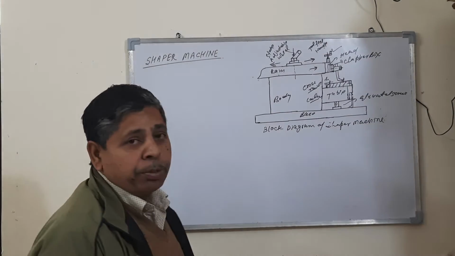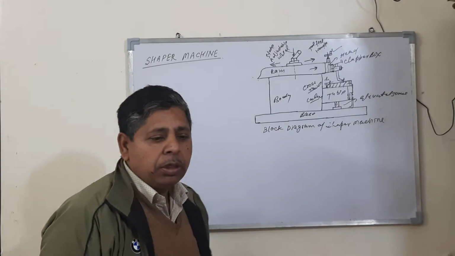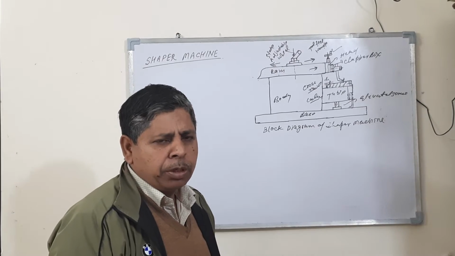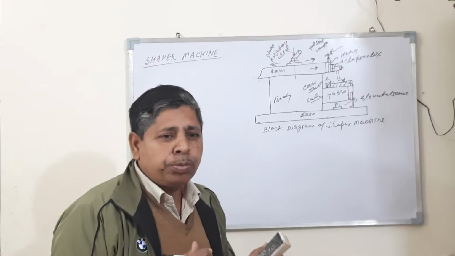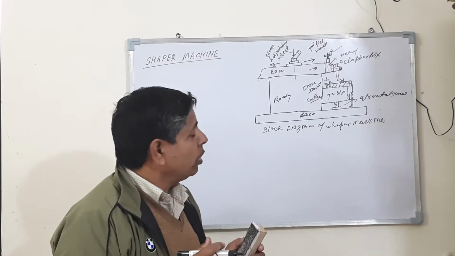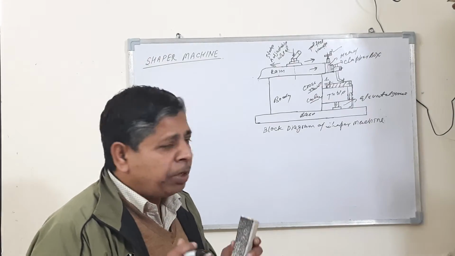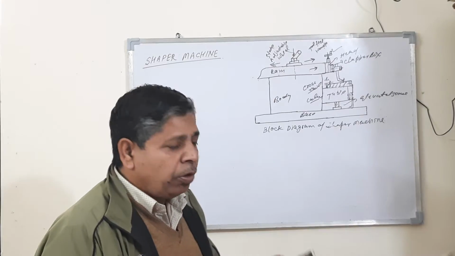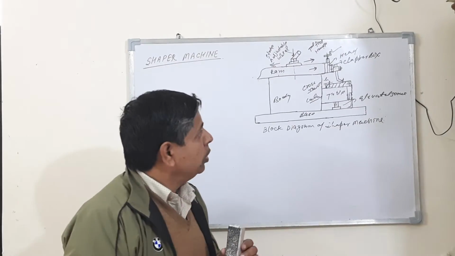My topic is shaper machine. What is a shaper machine? The shaper machine is a very important machine which is used for producing the flat surface of the workpiece. The flat surface of the workpiece may be horizontal, vertical and inclined.